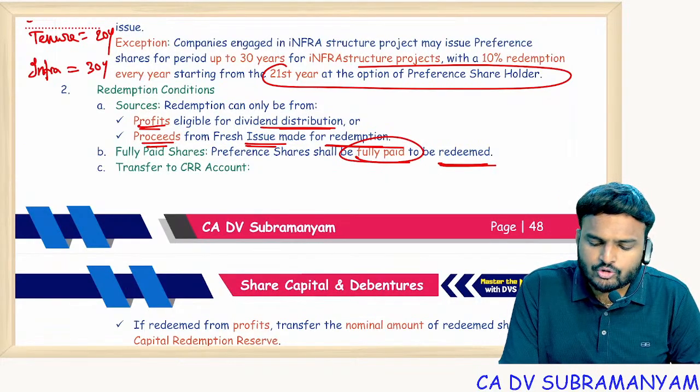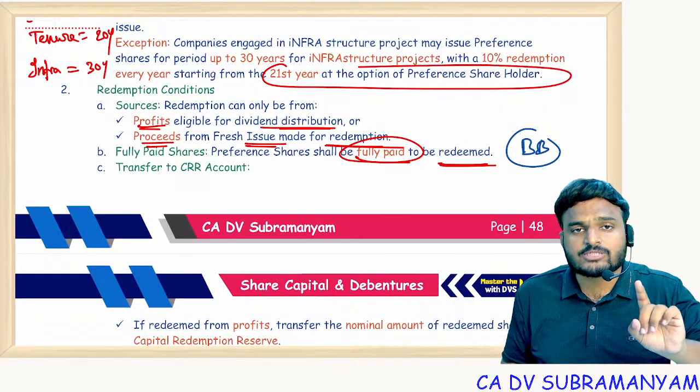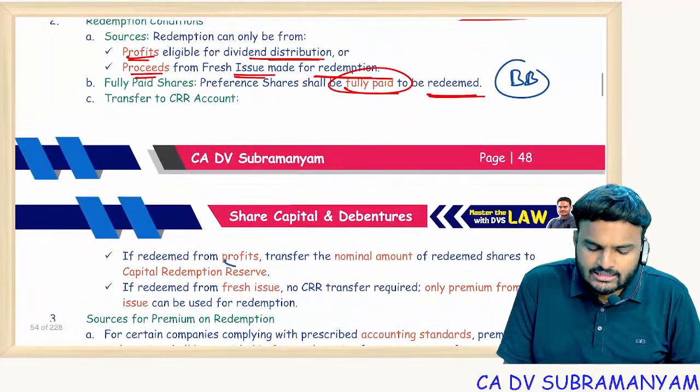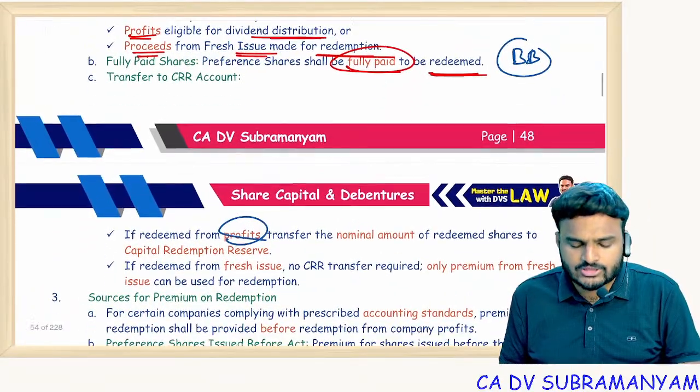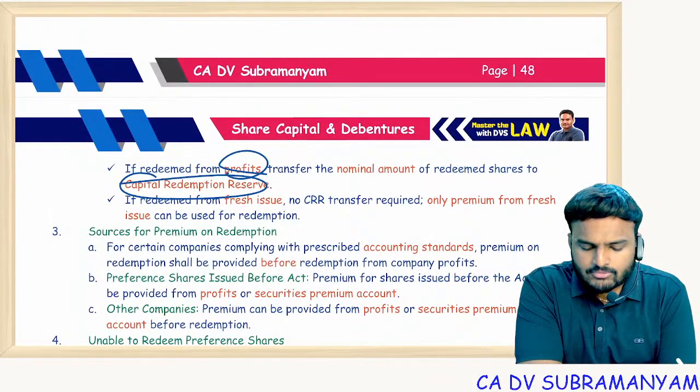See, this is not a new point. Even in buyback, you will see the same point. In buyback also, fully paid up shares can be bought back. Transfer to CRR: if you select free reserves for redemption of preference shares, then transfer the nominal value of shares so redeemed to the CRR account.